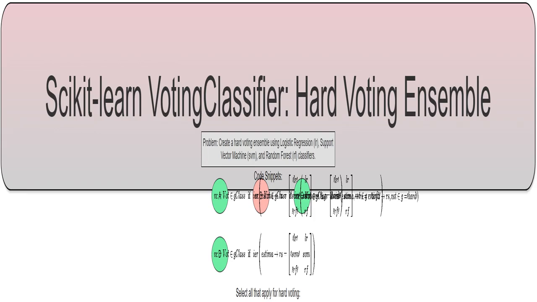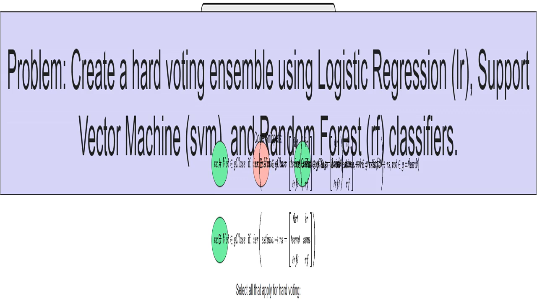I'm focusing on how to build a hard voting ensemble using Sklearn's VotingClassifier. I'll be using 3 different machine learning models: logistic regression, LR, support vector machine, SVM, and random forest, RF. The challenge is to combine these 3 models into a single, more powerful model using a technique called hard voting. I'll show you how to do this correctly using Sklearn.